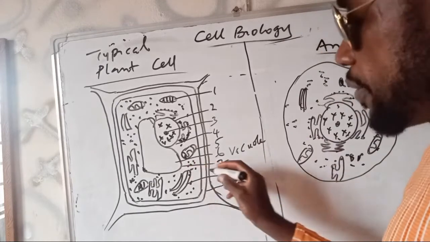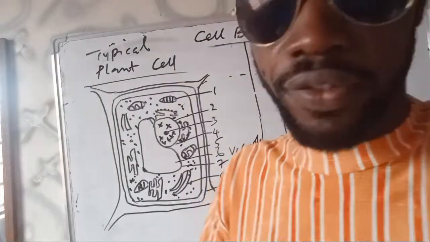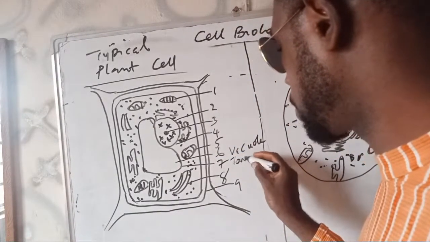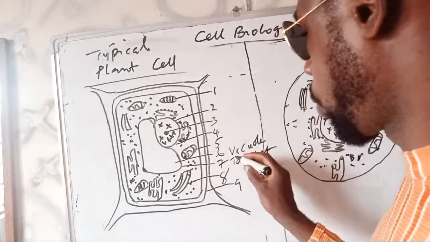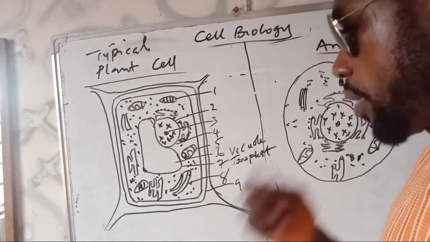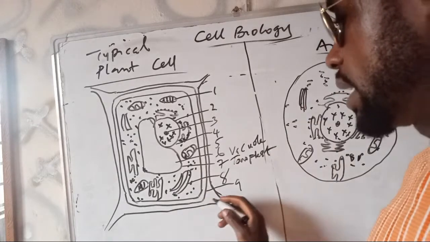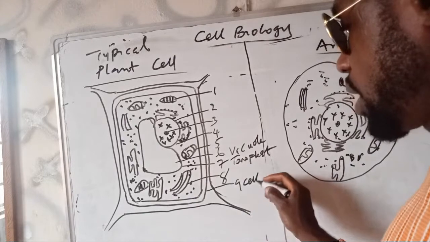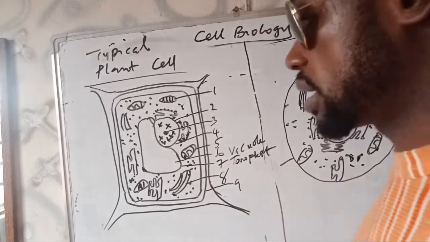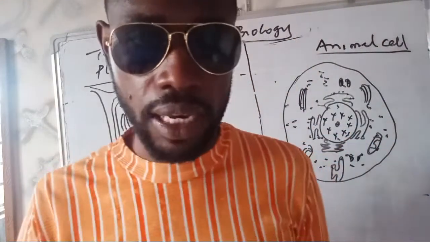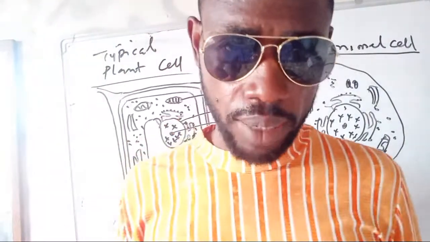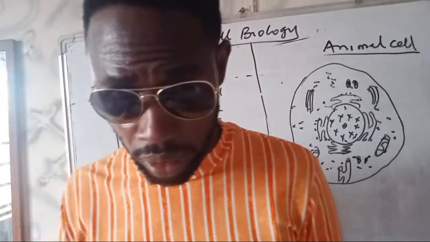Then number 7 is the membrane enveloping the vacuole, and the membrane covering a vacuole is called tonoplast. So number 7 is the tonoplast. Tonoplast, tonoplast. Then number 8 is the Golgi apparatus. Then number 9 is the cell membrane, which is the same thing here. If you don't call it cell membrane, you can call it the plasma membrane or the plasmalemma. All of these two terms stand for one thing, which means cell membrane.